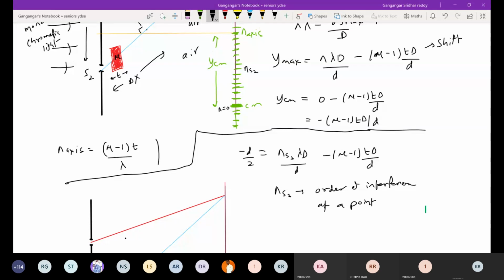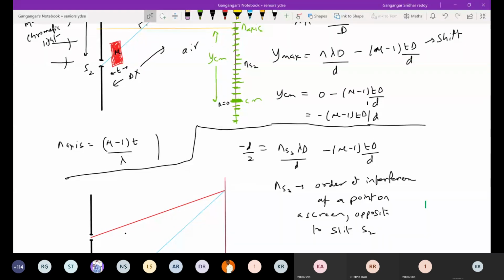At a point on the screen opposite to slit S2. So what is the general conclusion? If you put the slab at the lower slit, the pattern will shift downward. If you put the slab at the upper slit, the pattern will shift upward. Then how much is the shift? The shift value is given by mu minus 1 T capital D by d, where T is the thickness of the slab. You can see the diagram.